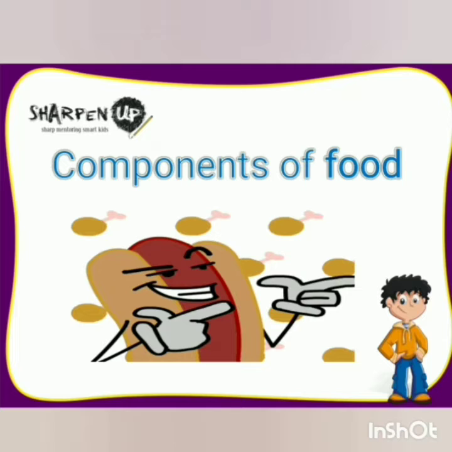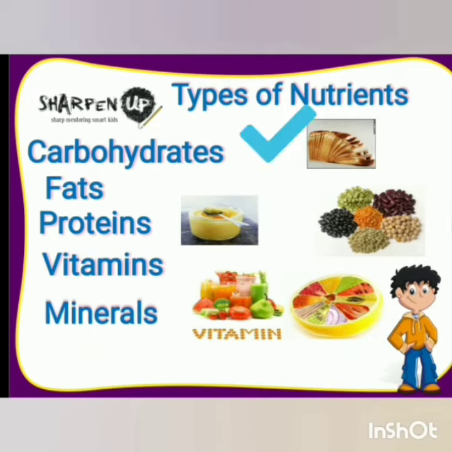The main components of our food are nutrients, roughage and water. Nutrients are the substances that an organism needs for growth, repair and maintenance of the body. The main nutrients are carbohydrate, fat, protein, vitamins and minerals. Now, types of nutrient. As we discussed in the previous class, carbohydrate, fats, protein, vitamins and minerals are the nutrients.